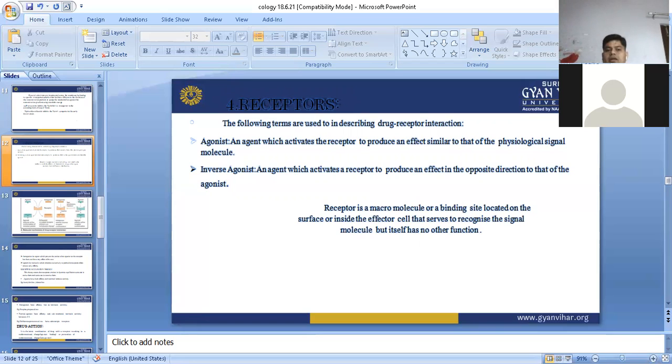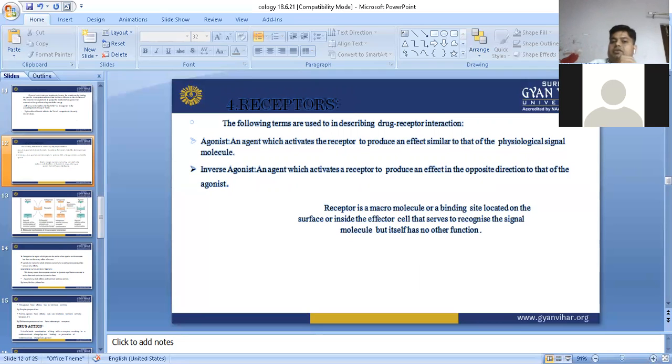In case of an agonist, any substance which attaches to the receptor will change the conformation of the receptor fully, 100 percent potentially. Then it will produce a response, meaning that substance is an agonistic substance.